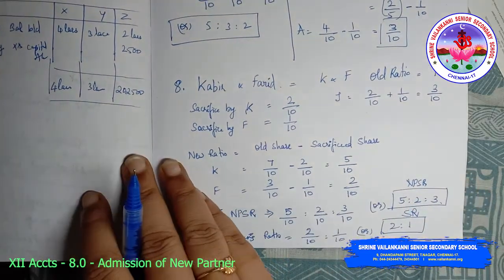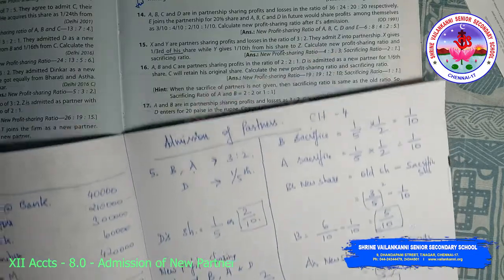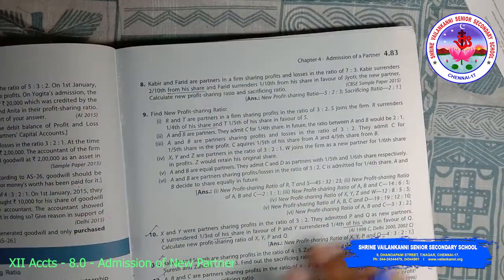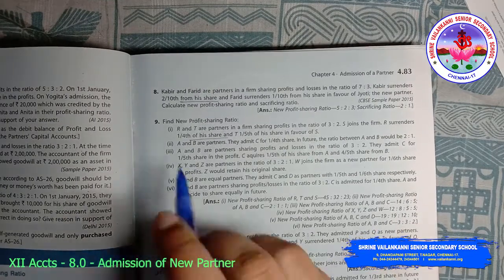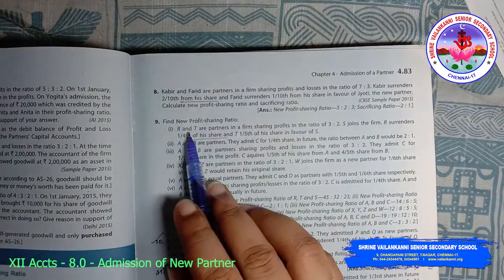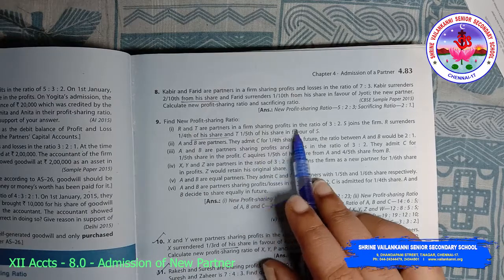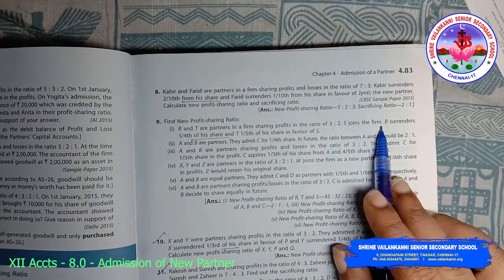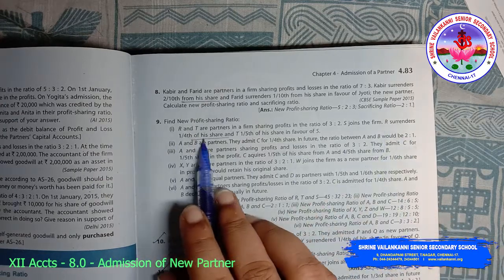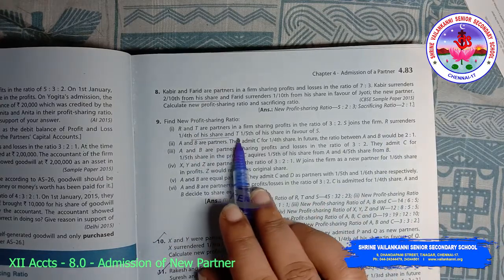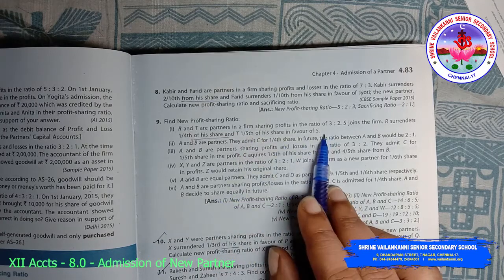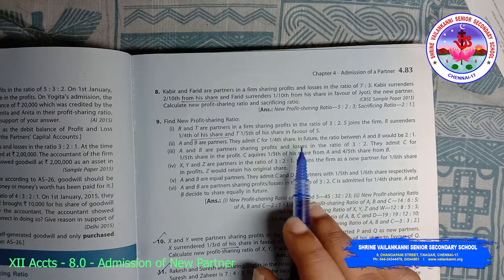The next sum that we are going to do is the alternative cases. Find new profit sharing ratio. R and T are partners in a firm sharing profits in the ratio of 3:2. S joins the firm. R surrenders 1/4 of his share and T 1/5 of his share in favor of S. So first case, let us finish the problem.